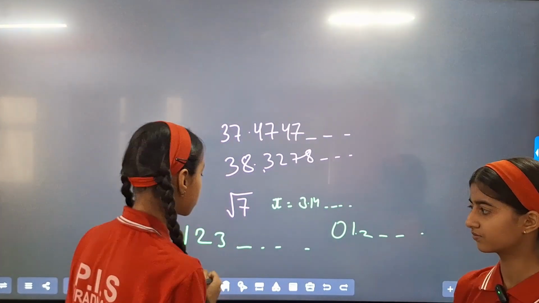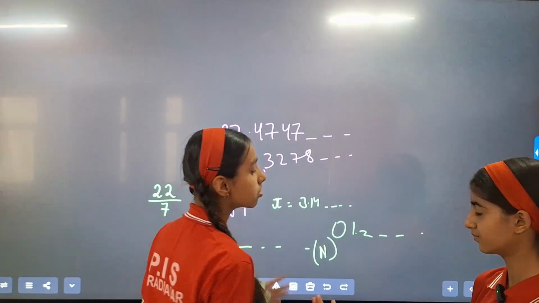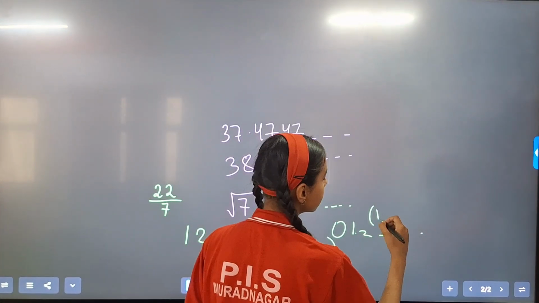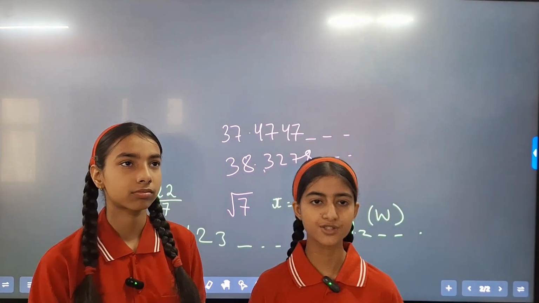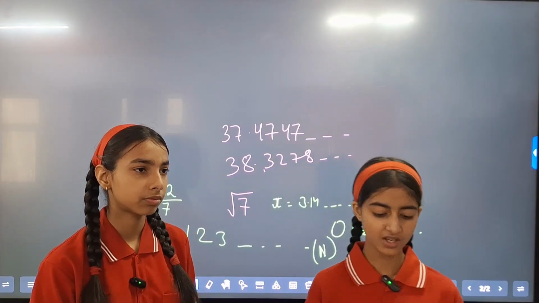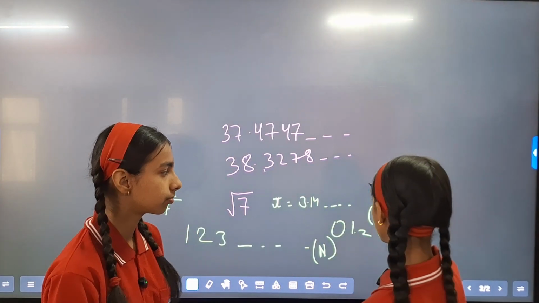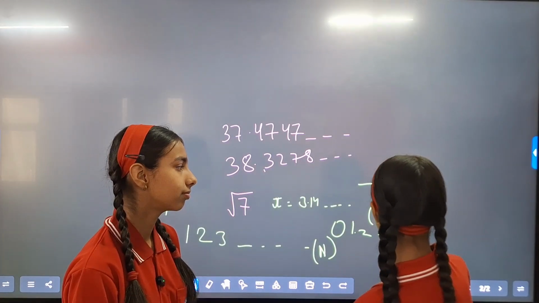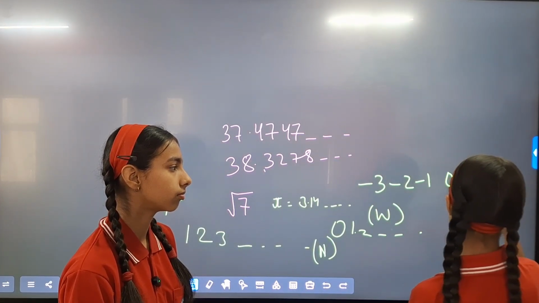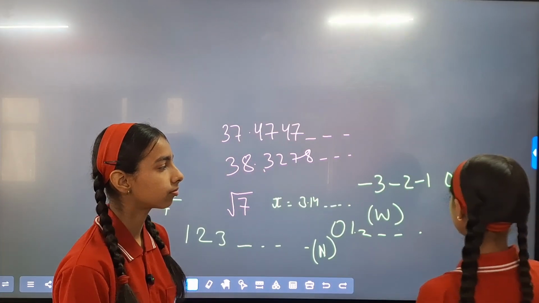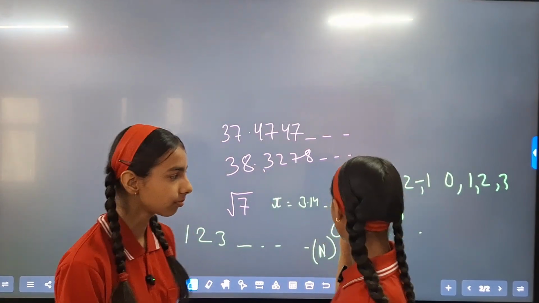The sign which we use to show natural numbers is N, and the sign to show whole numbers is W. And the numbers which consist of positive integers, negative numbers and 0 are called integers. For example, minus 3, minus 2, minus 1, 0, 1, 2 and 3 are integers, and they are also infinite.